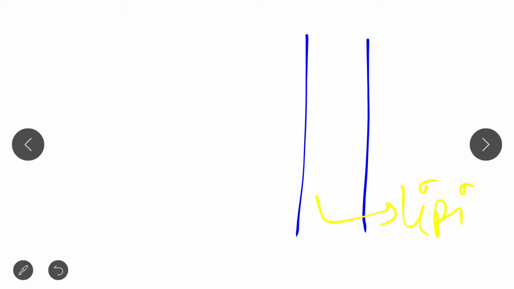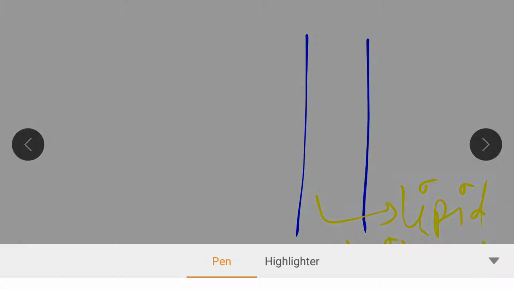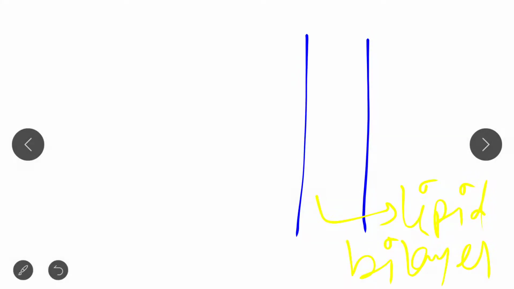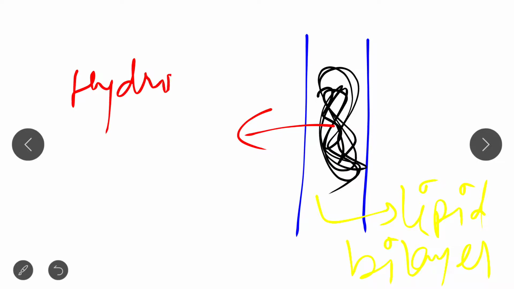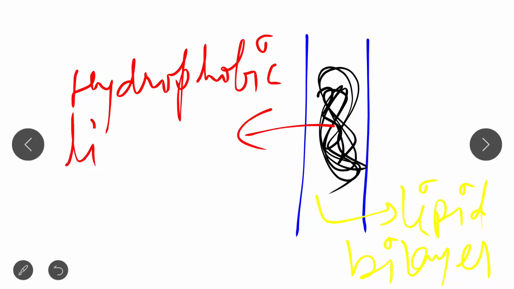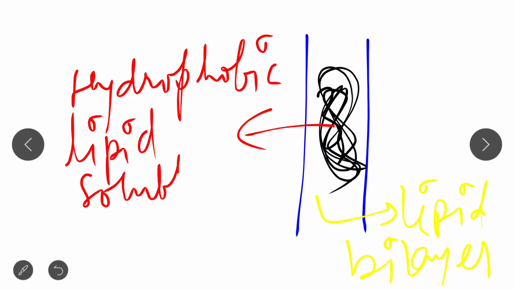Okay, if this is the lipid bilayer, what does an ionophore do? Ionophores are hydrophobic, lipid soluble molecules. Okay, ionophores are basically hydrophobic lipid soluble molecules.